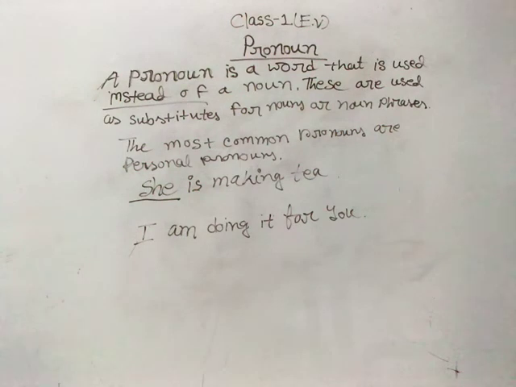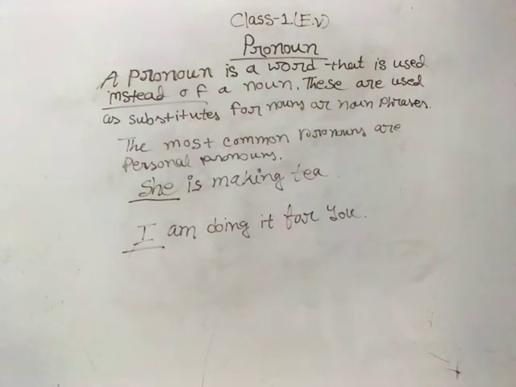Here "I" is a subject. In the second sentence, "I" is placed at the very beginning, so "I" is a subject here. Let me underline it. After "I," what can we see? We see "am." We all know "am" is an auxiliary verb, a to-be verb, a helping verb.